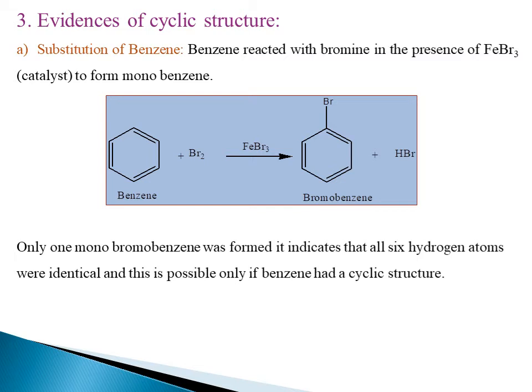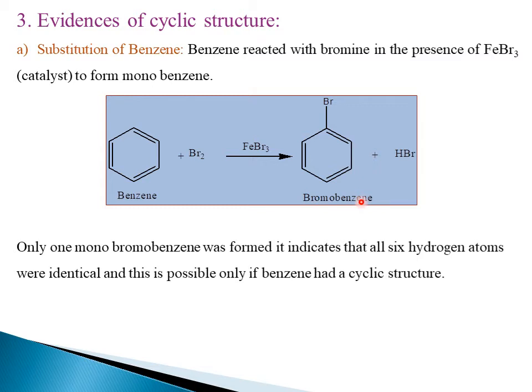So we have to give the evidences for how it exhibits a cyclic structure. The first evidence for the cyclic structure is substitution of benzene. Benzene reacts with bromine in the presence of a catalyst like FeBr3. It gives bromobenzene. It indicates that only one product is obtained, one bromobenzene.